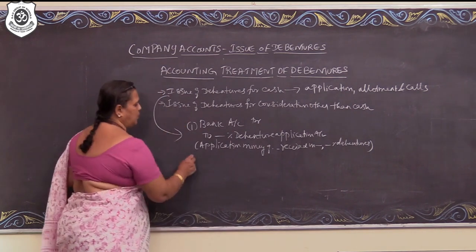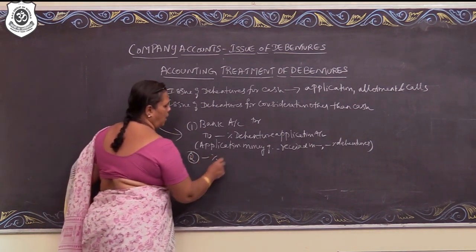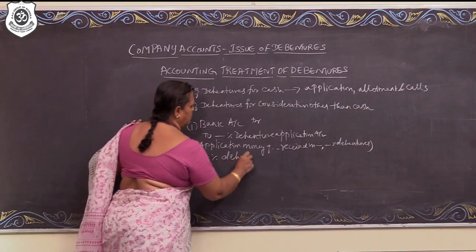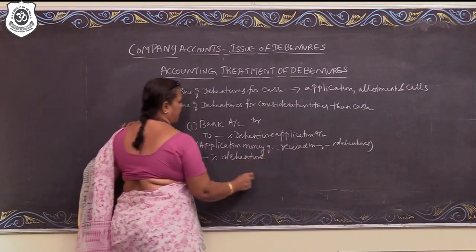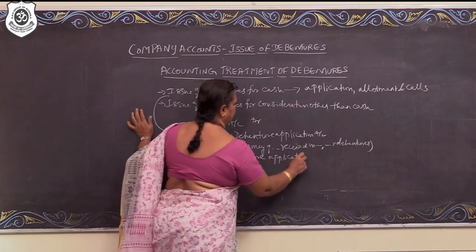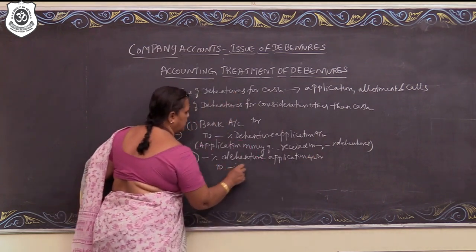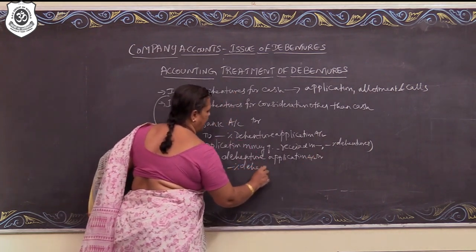So the second entry will be for transferring the application money to debentures account: -% debenture application account debit to -% debentures account.